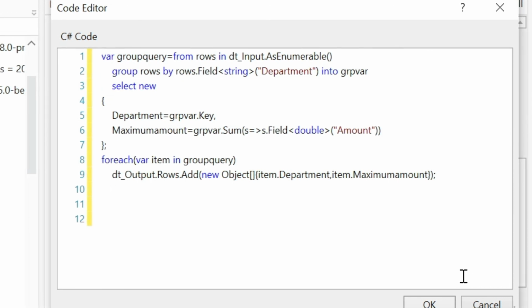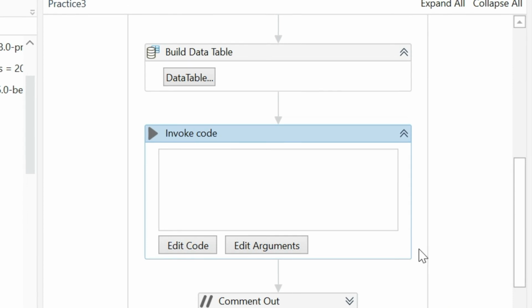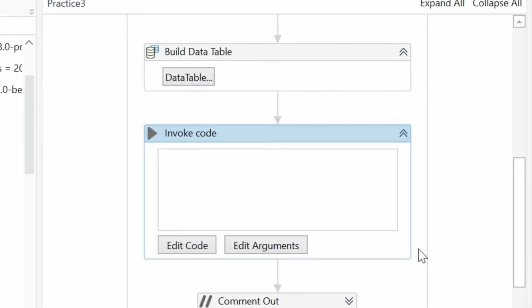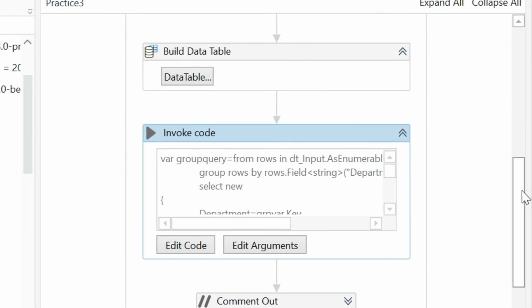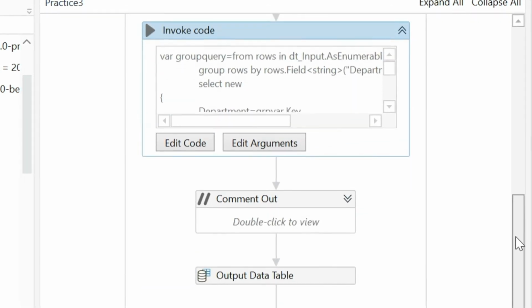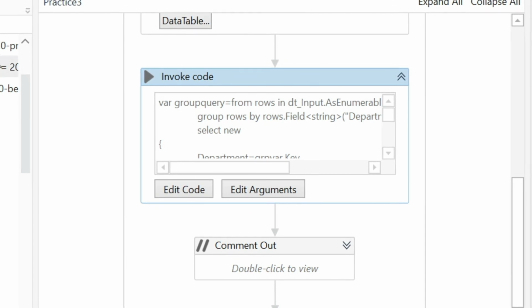Now I will click on OK. Let's see if any syntax error comes. Okay, no syntax error. Now I'm going to run. Let's check whether it is displaying the same result.